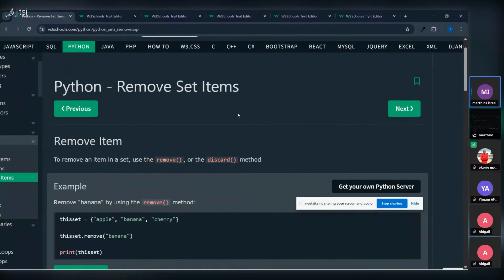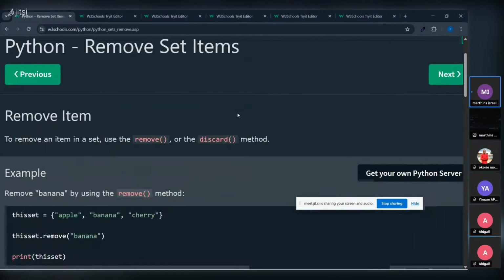So to remove, as you hear the word remove now, when you throw something in the dustbin, you are telling your dustbin man, come and throw this dirty away. So that's how remove is. Come remove this thing. So that's how the remove function works.